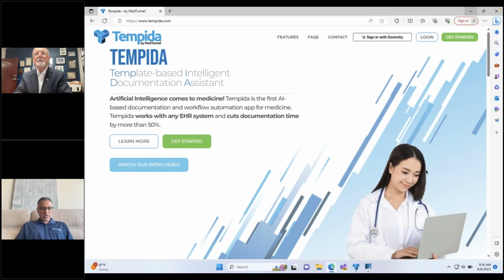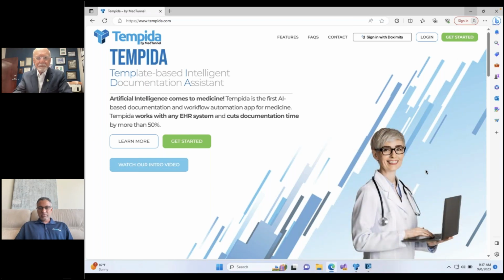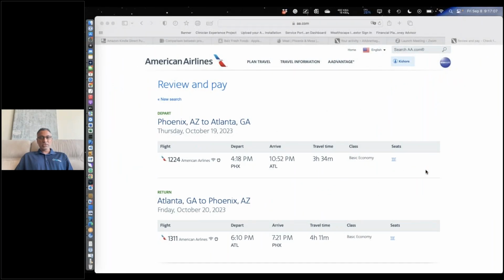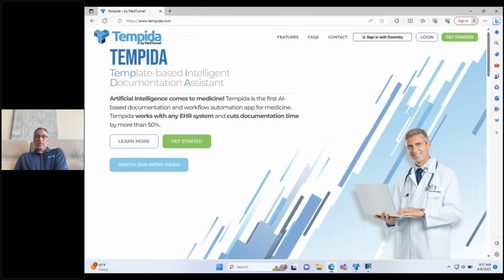As Mark has said, I'm a practicing orthopedic surgeon. I'm also a computer programmer and technology developer, and I've been in the space for a while. I created the original PAC software for orthopedics when we went digital many years ago now, but this is the latest product that we've created.